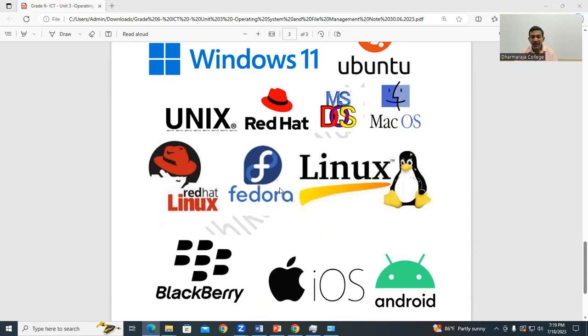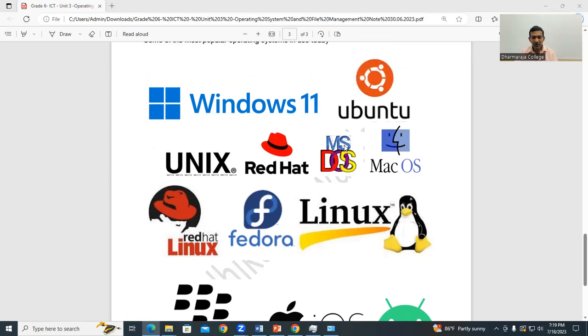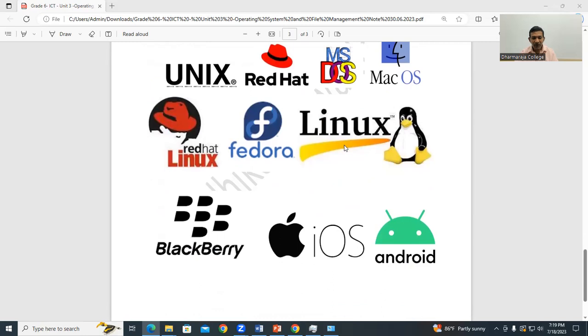FOSS, free and open source software. Those softwares are now becoming more popular than Windows. That's why Windows is now also thinking of releasing a new version in the future for free. But now Linux and Ubuntu are becoming more popular. So these are a few of the operating systems you can see.